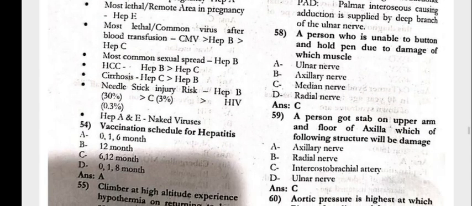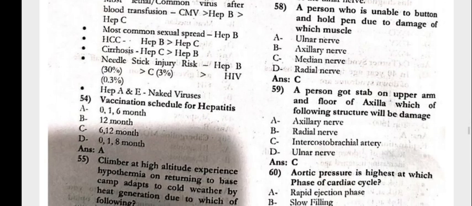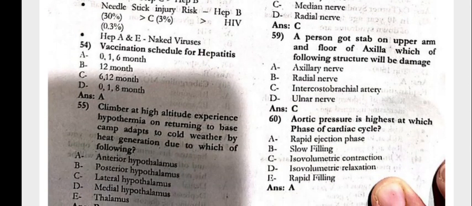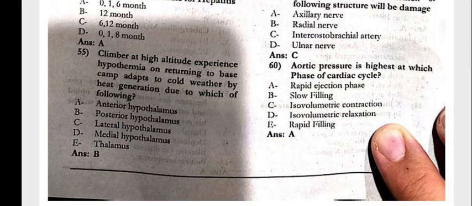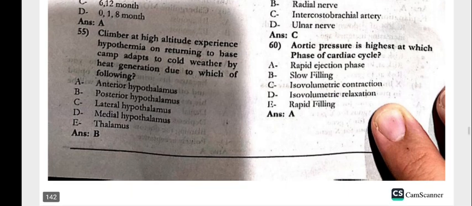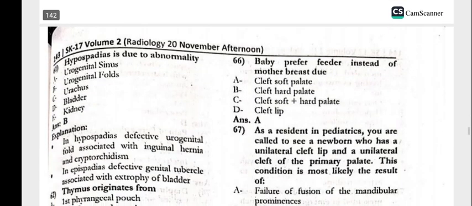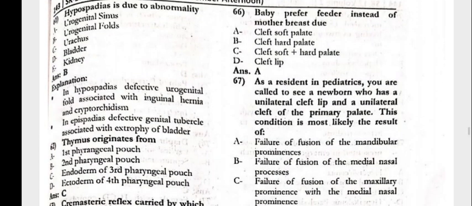The person who is unable to button and hold a pen, due to damage of which nerve? That is the median nerve. The person got stabbed on the upper arm and the floor of the axilla. Which of the following structures will be damaged? The intercostobrachial arteries. Aortic pressure is highest at which phase of the cardiac cycle? The rapid ejection phase. The hypospadias is due to abnormality of the urogenital folds.